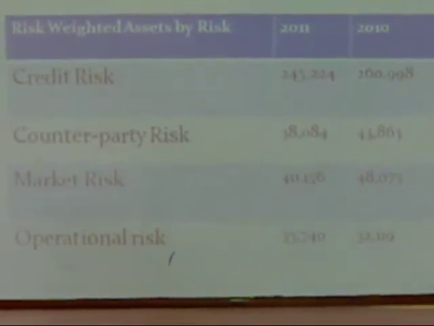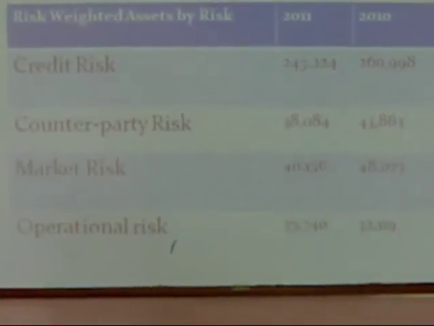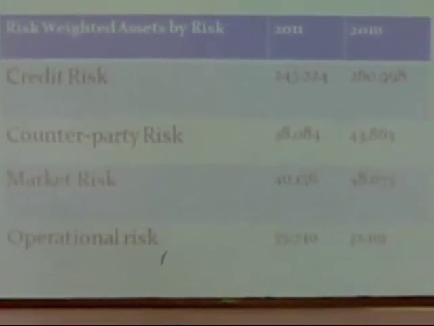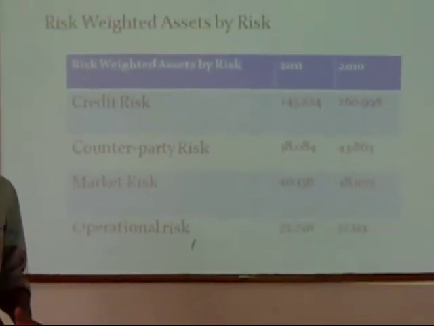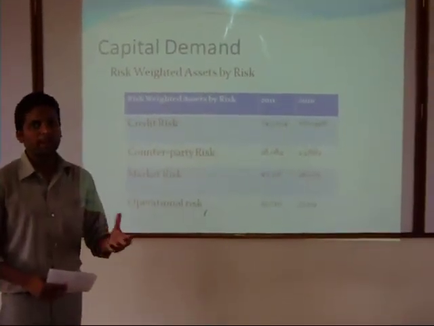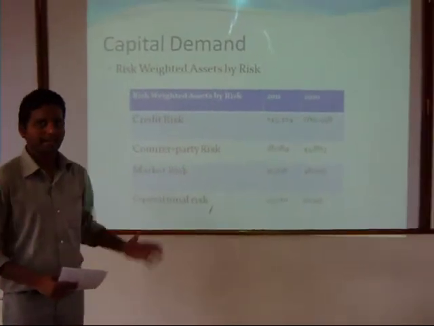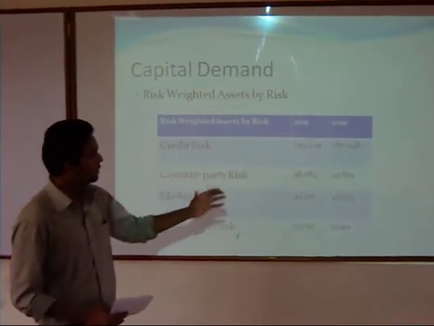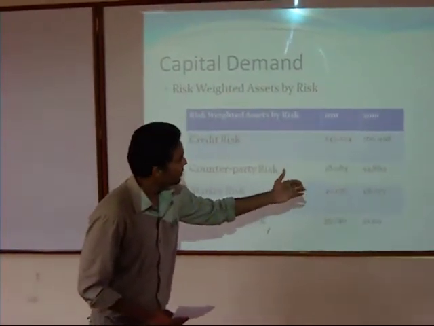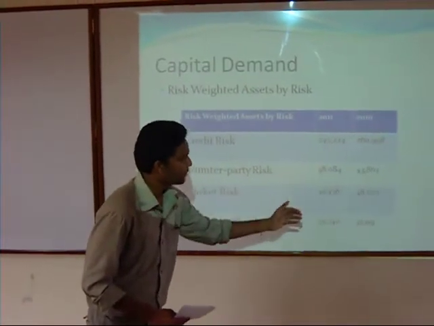For example, let's say a customer has come to the bank and told the banker to credit 10,000 rupees, but instead of crediting 10,000, the banker has credited 1 lakh. That is the operational risk. So this is the table which shows the figures, and you can see that there has been a decrease in all the items to a certain extent.